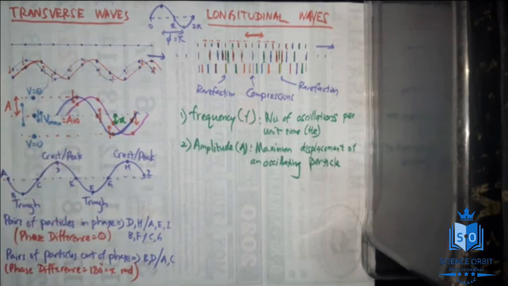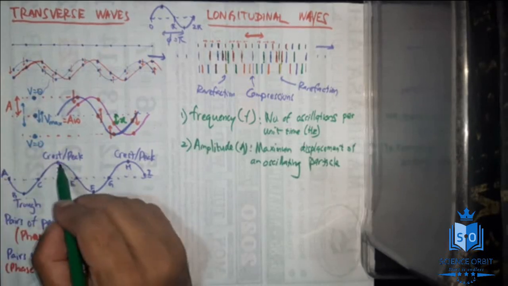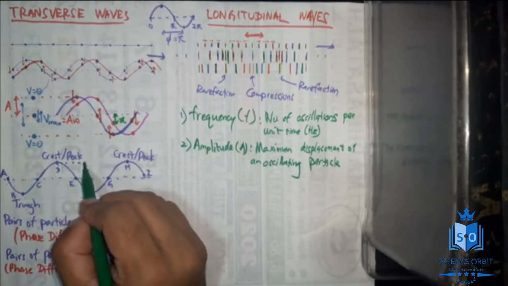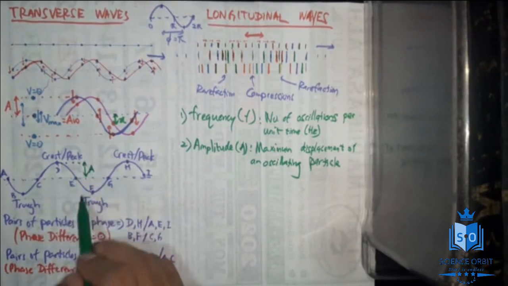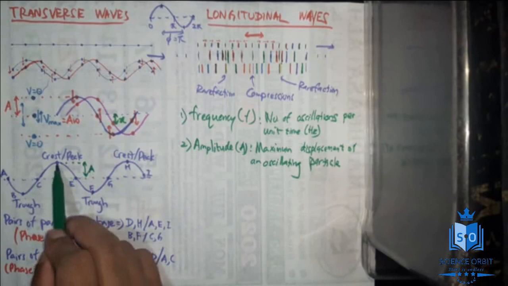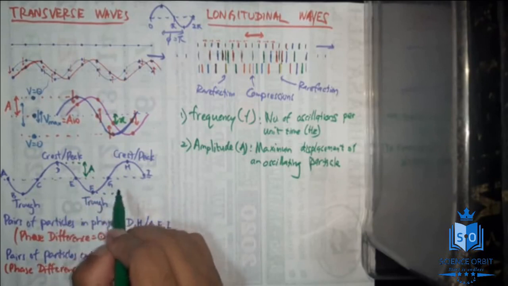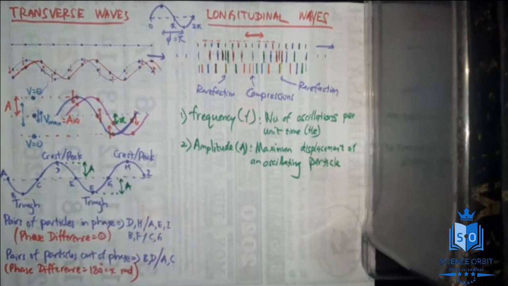In this transverse wave, if you are supposed to mark amplitude, you will be marking it like this. Careful. This is not the amplitude. This is where it was supposed to be. Now it has gone here. If not, this is also an amplitude. The distance, careful, from the initial position, the maximum distance it travels.